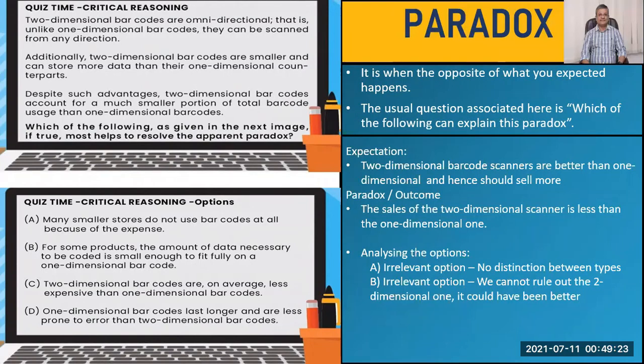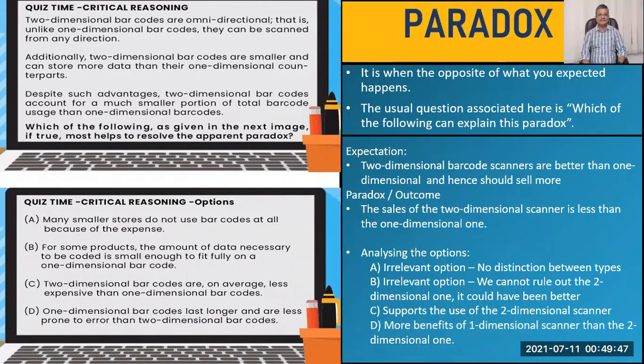Let's look at C. Two-dimensional barcodes are on average less expensive than one-dimensional barcodes. If that is the case, it supports the conclusion that we should have been selling more of two-dimensional barcodes. It is an advantage for two-dimensional barcodes. So C probably should not be your answer.